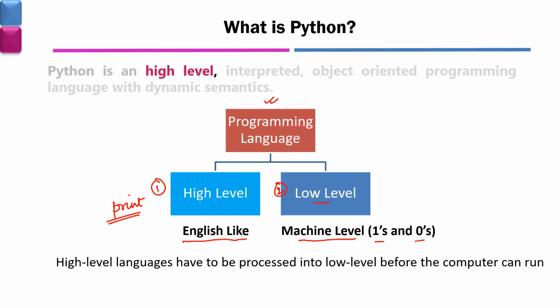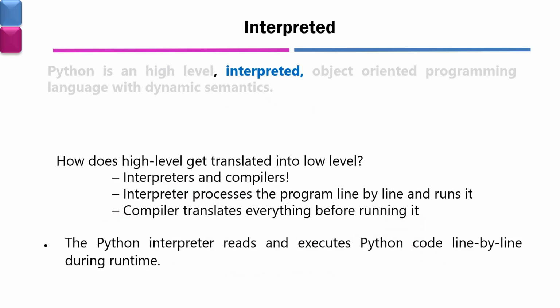But actually high level is English-like, but high level languages have to be converted to low level language because a computer can understand only machine level or low level language. Understand? That means a computer can understand everything in terms of ones and zeros. That means all high level languages must be converted later on, but whenever we are writing the code, we can write it in high level English-like statements. So in that way, Python is a high level programming language. Understand?